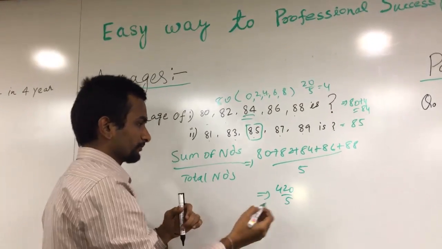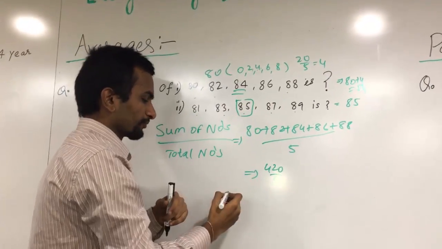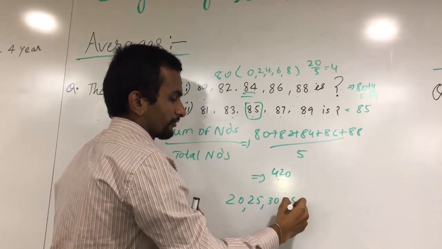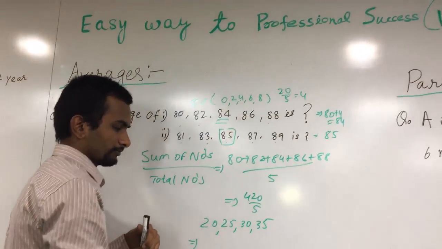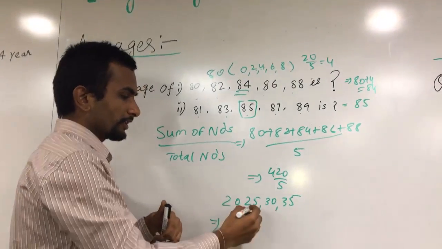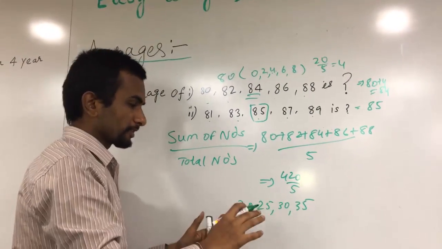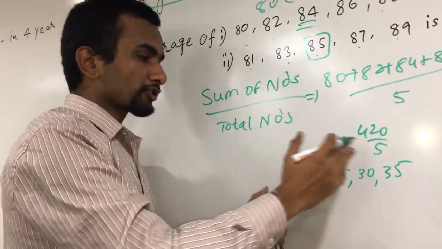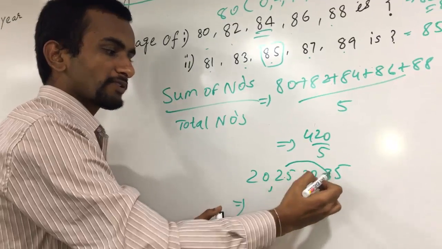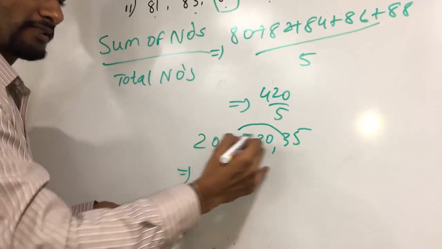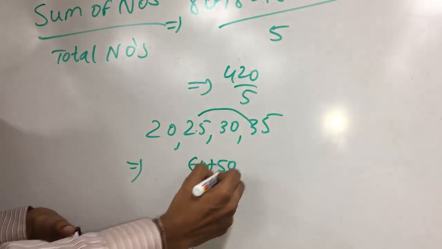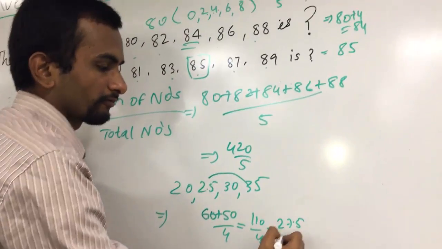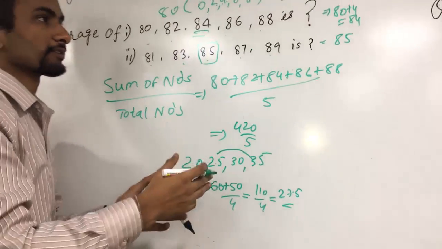Or if the question is like this with 4 terms, what will we do? Average of 20, 25, 30, 35. Here, as the number of terms is 4, we will not apply this method. We'll just do the calculation by adding the alternate numbers. It becomes easy. 25 plus 35 is 60. 20 plus 30 is 50. 60 plus 50 by 4. This is 110 by 4, nothing but 27.5. So that is the other way of doing averages.